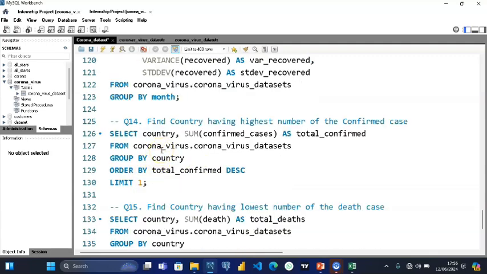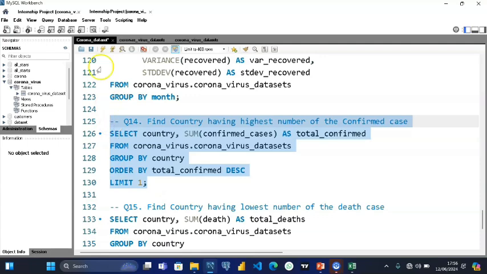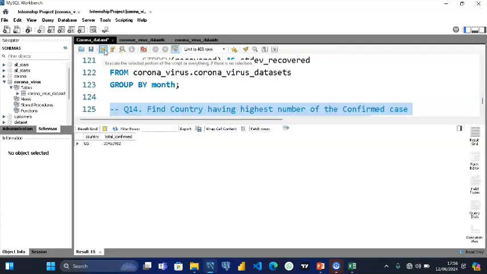It's the five countries having the highest number of cases. So it's just one country right now. We can actually check for one country. That's why we're limiting it to one. So we see the highest confirmed cases is the United States.